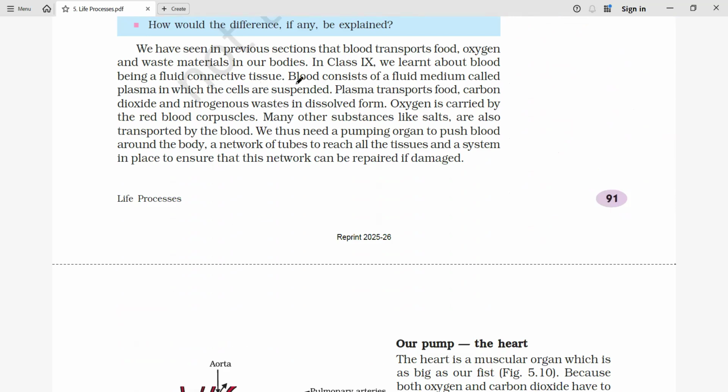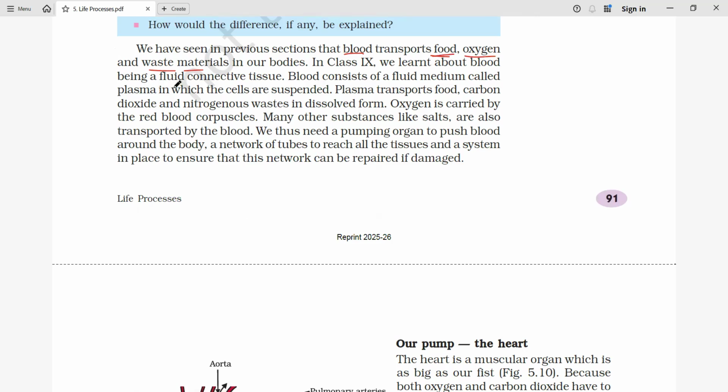See what is happening here, how this blood helps in the transport of what? Food, oxygen and waste materials. Whatever nutrition we are taking is also going to reach each and every cell through the blood. Again, oxygen also reaches, as well as the waste materials coming out from the cell, which also come through the blood only. So that is very, very important here. You have seen these things in lower classes.